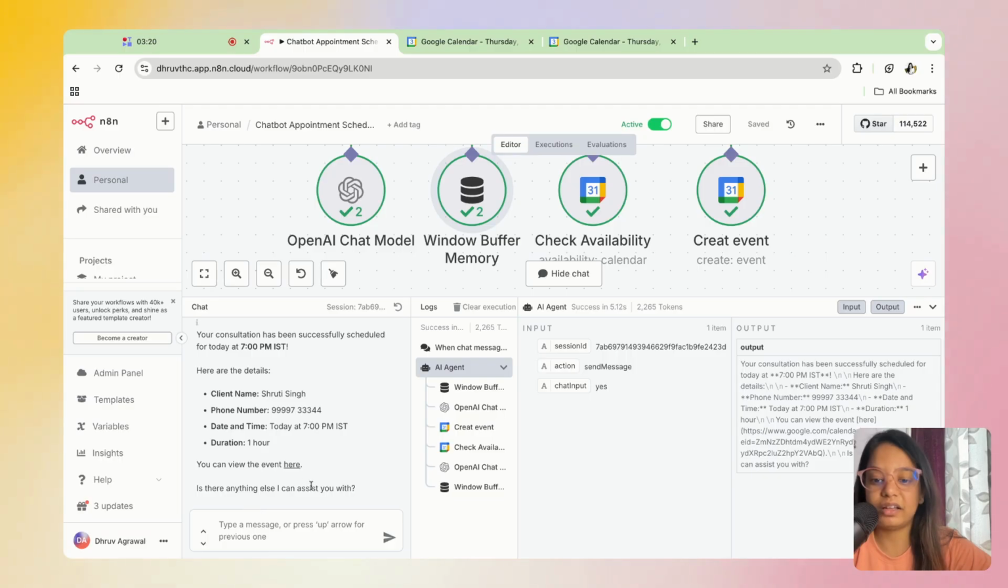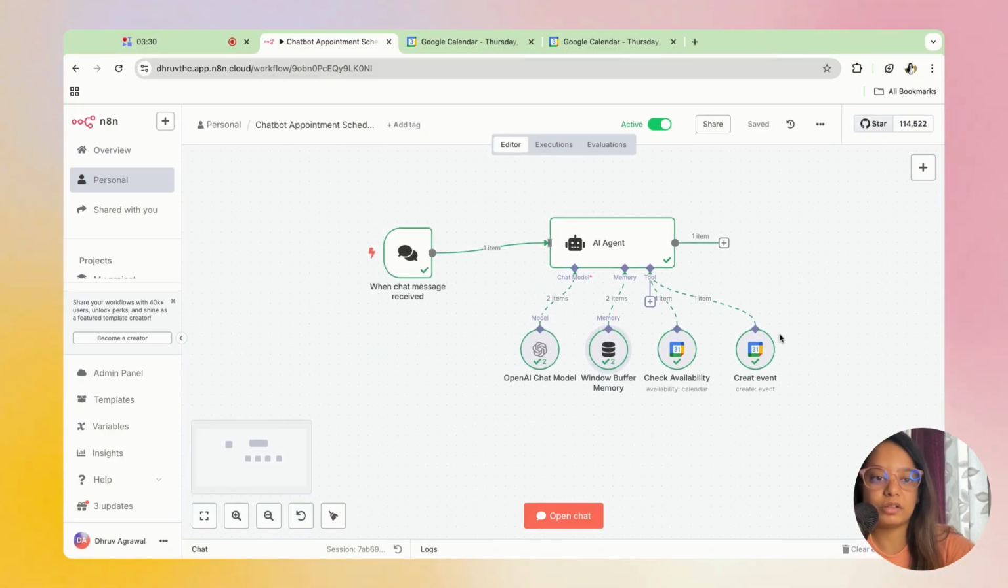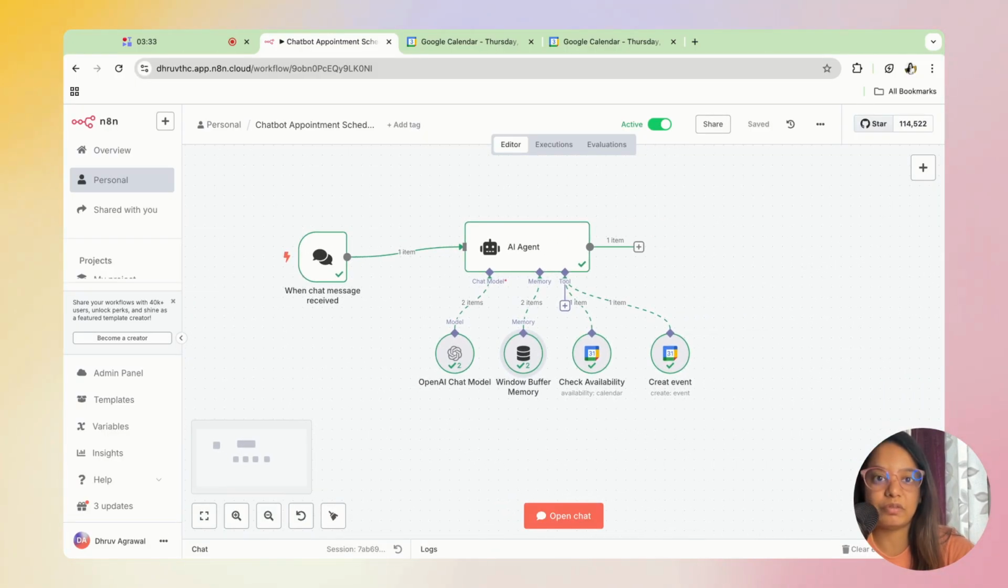"Is there anything else I can assist you with?" Again, these are simple things, but one agent can actually help you automate your whole process and keep it very seamless.